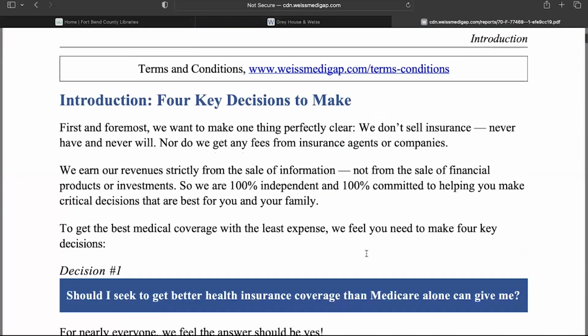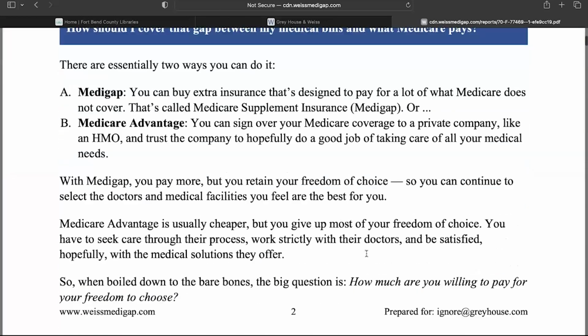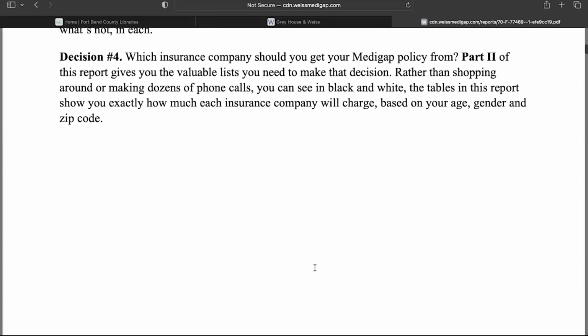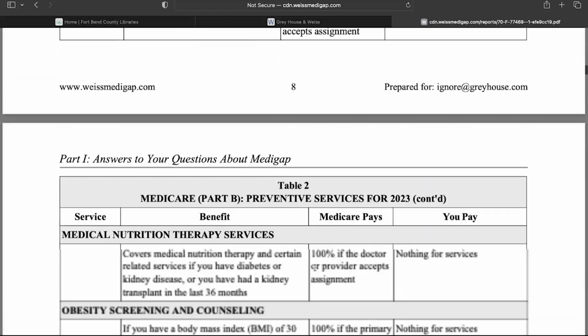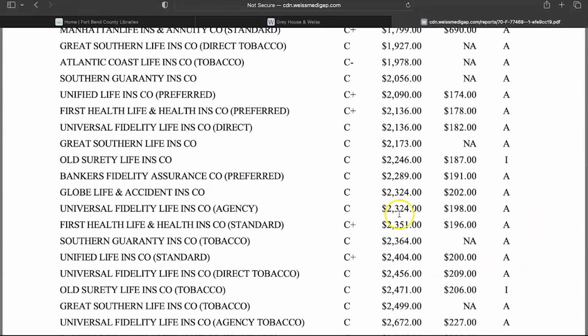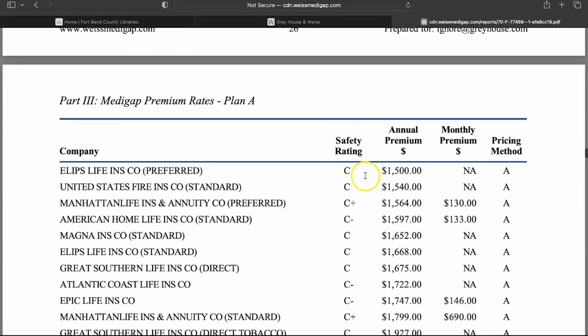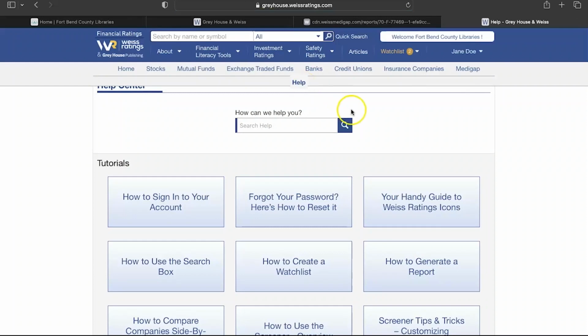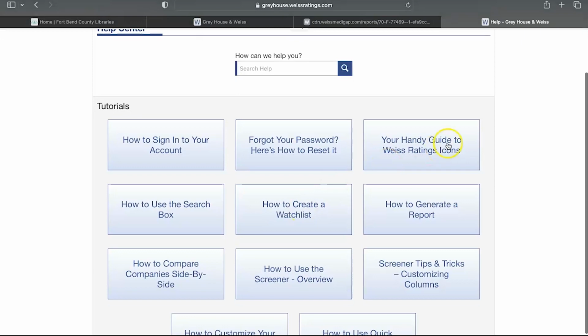The report will provide basic information about Medigap, and then will provide your rates for the different Medigap plans, showing the safety rankings, the annual premium, and the monthly premium. The research will be done for you and takes just a matter of minutes. Finally, under the Help section, Weiss offers easy access tutorials on a variety of topics to help you learn more about the site.